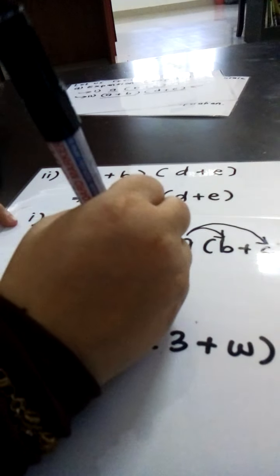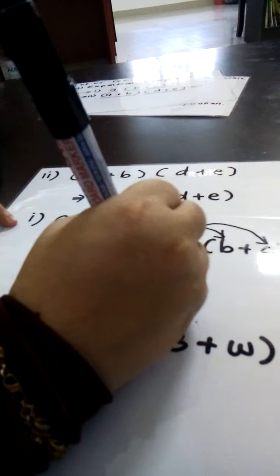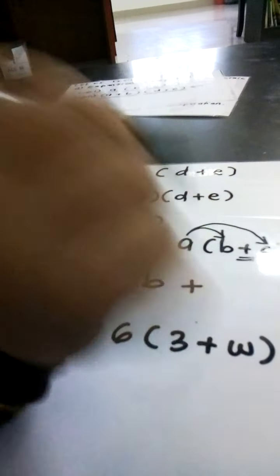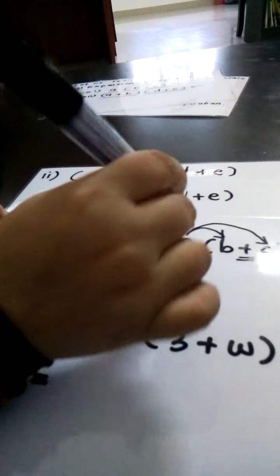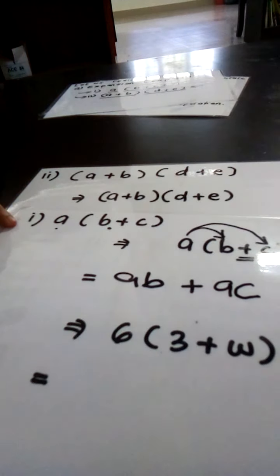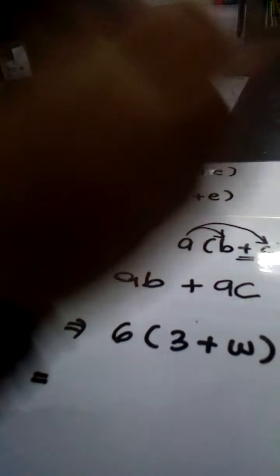A times B becomes AB. Remember the operation in between of these 2 terms is a plus, so you just put it there, a plus. AB settle, and then A times C becomes AC. So that's all.